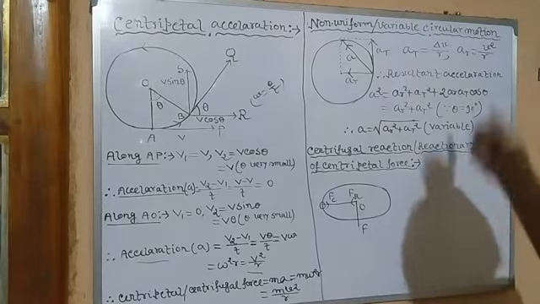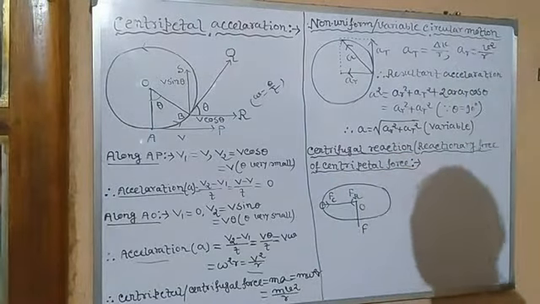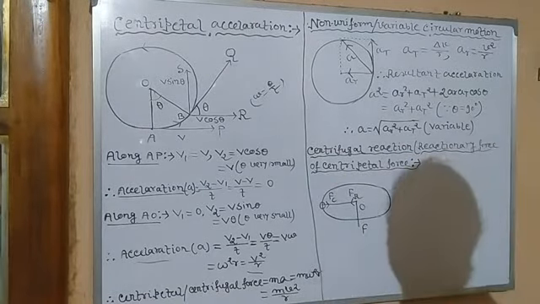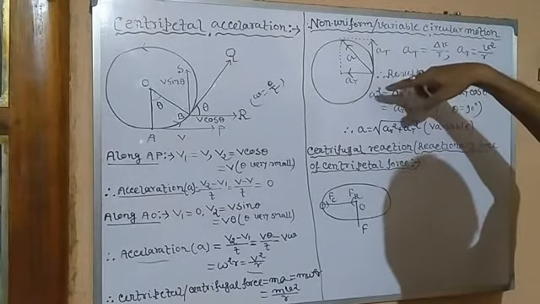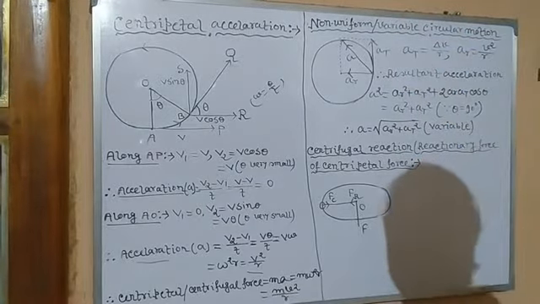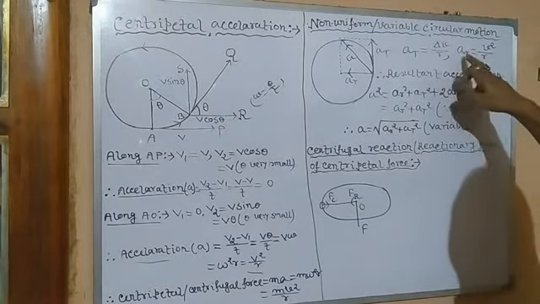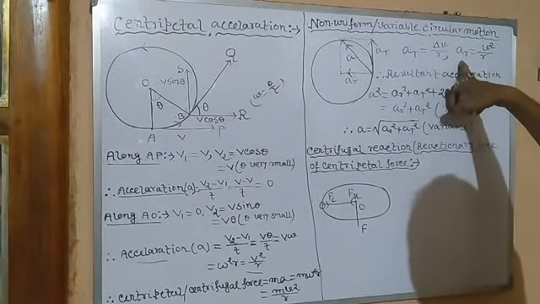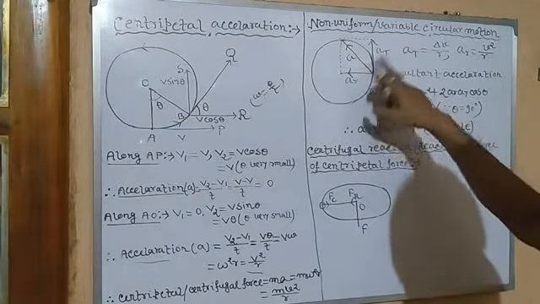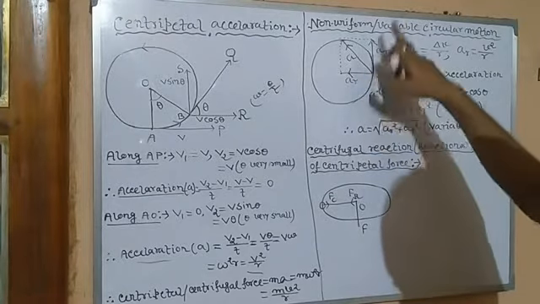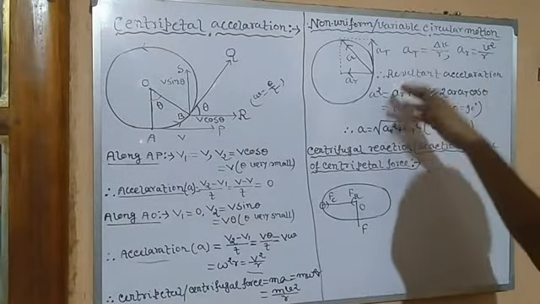Let's see. When the particle executes circular motion but not uniform, that is with variable speed, in that case it will possess two accelerations. One is tangential, that is along the direction of motion, and one is radial. Tangential acceleration is change in linear velocity by time, and radial acceleration, which is centripetal acceleration, is V square by r. Now you can see both the tangent and the radius are perpendicular to each other, so they are at 90 degrees.